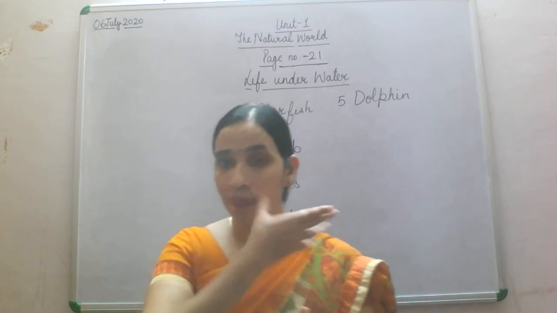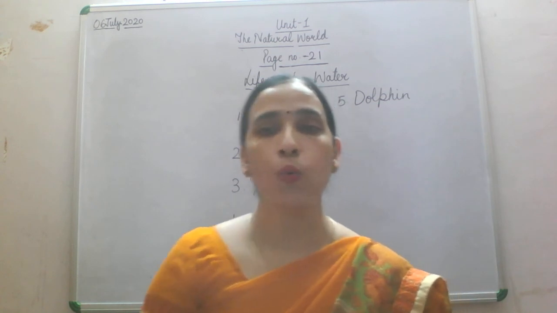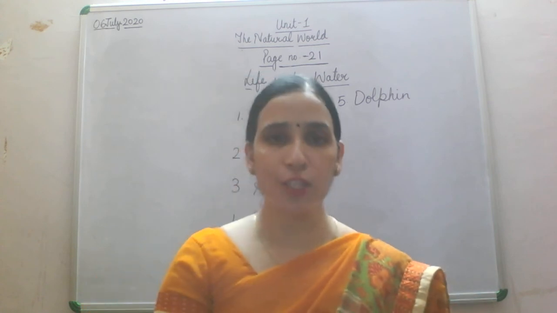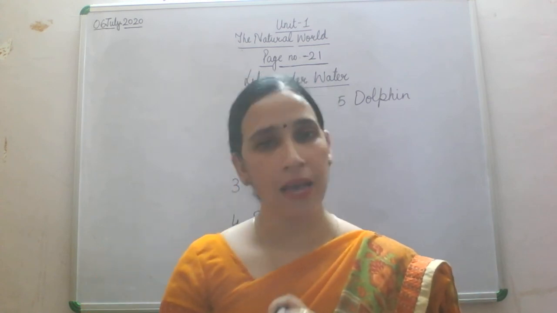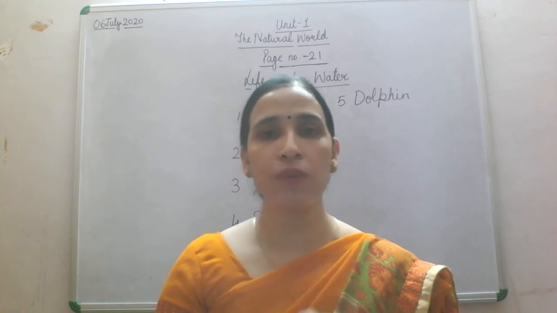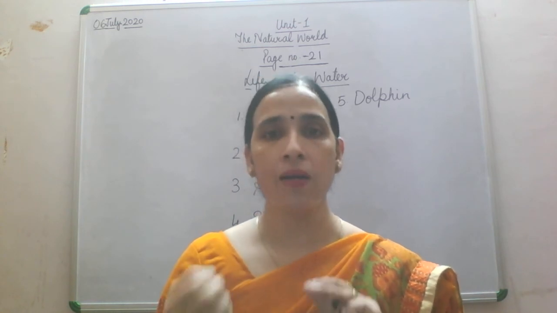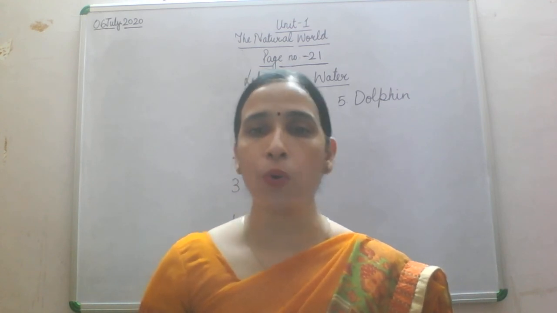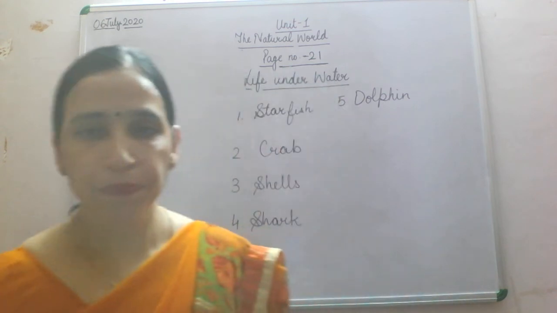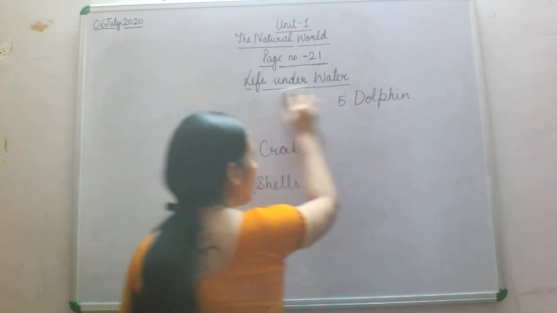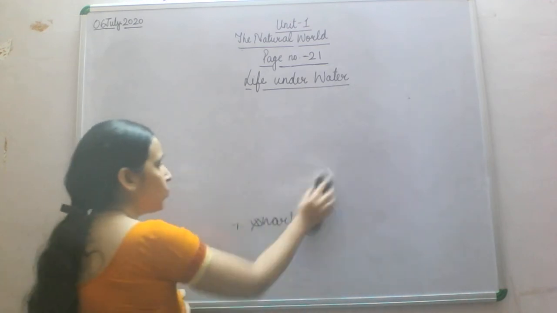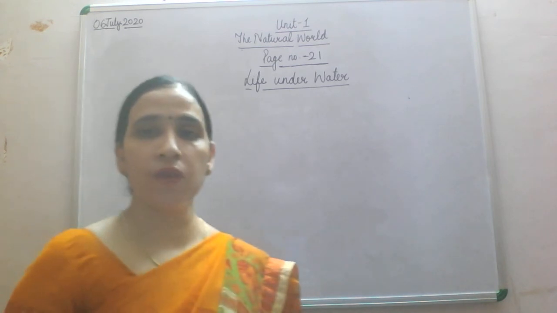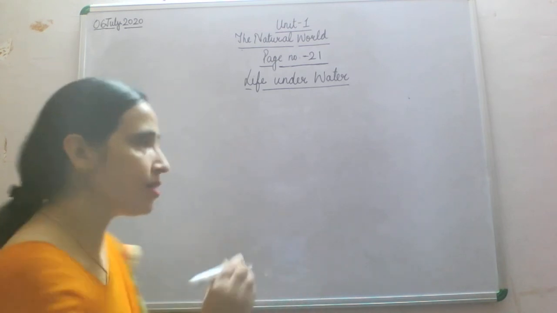So now children, we will study about life under water, what kind of life we have. We will study different features of different animals or different things which we find in life under water. Important things, I'll write down on the board, and whichever important thing I write, you will underline in your book. So the first is sharks.